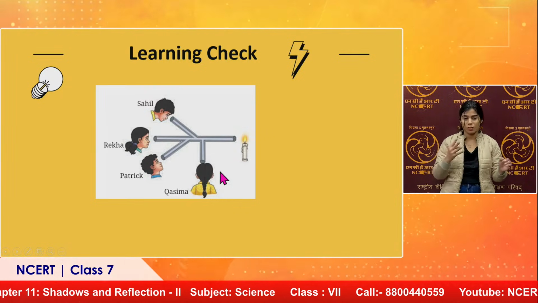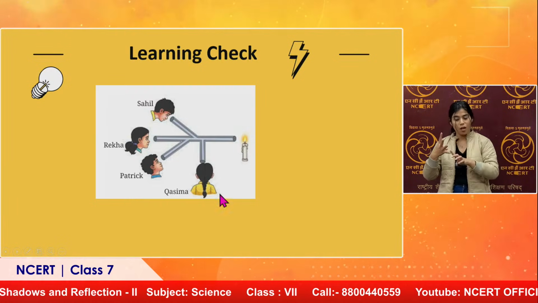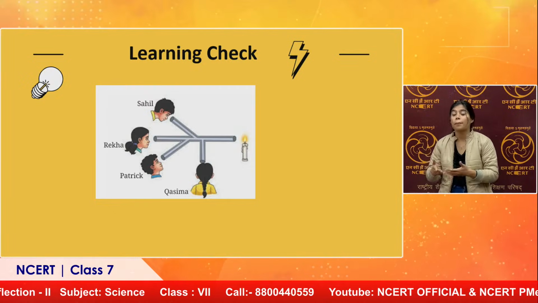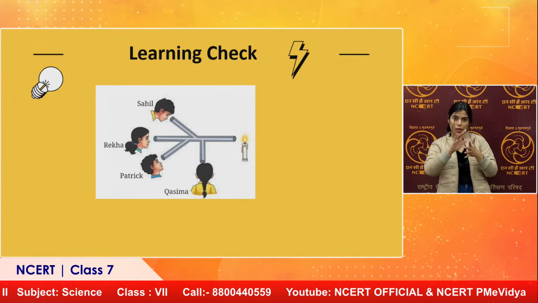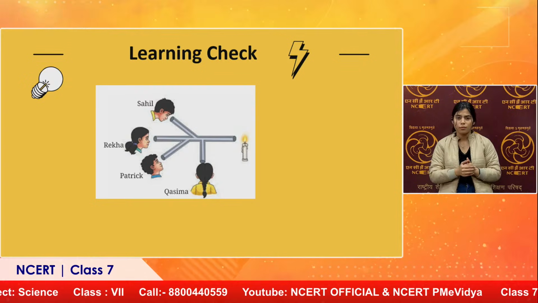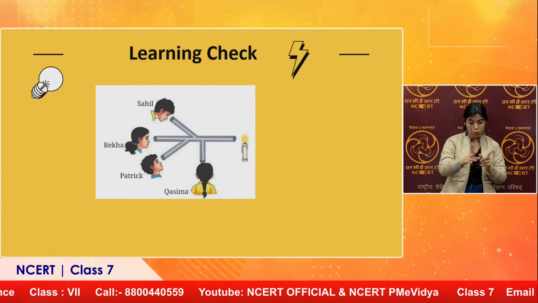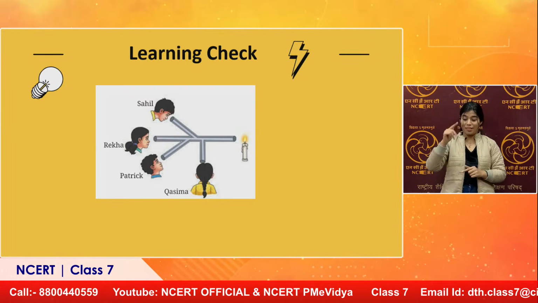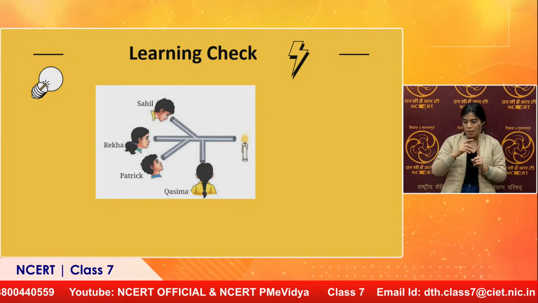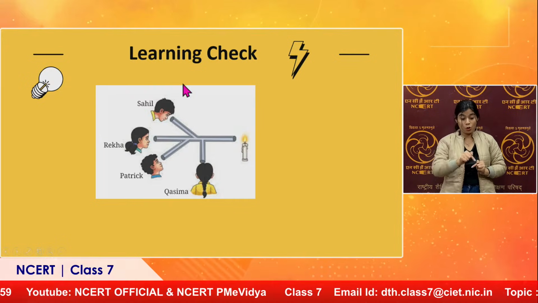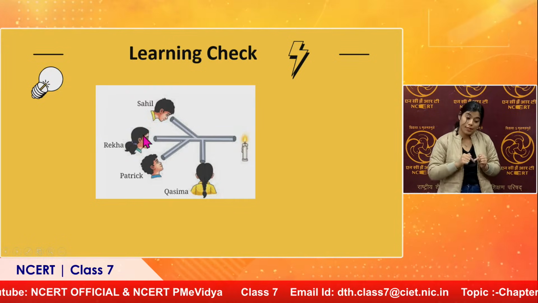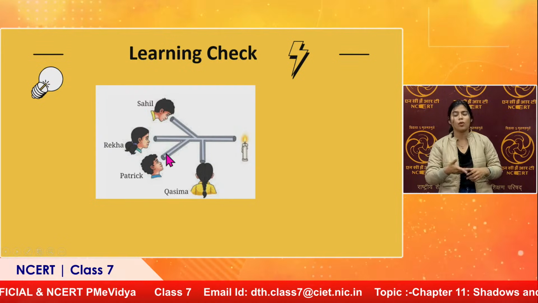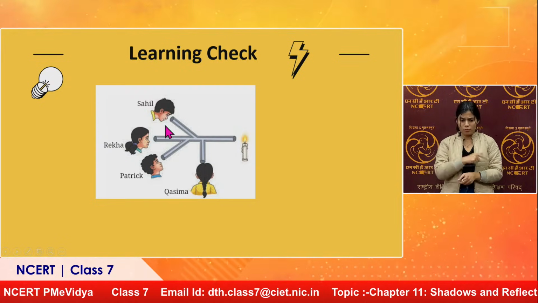What do you think? Ma'am, I know the answer. Can I give the answer? Yes, you can. Maybe it will be Rekha, because we have already studied that light always travels in a straight path. If we see in this picture, the straight path is only for Rekha. Rest all the children are at some angle.